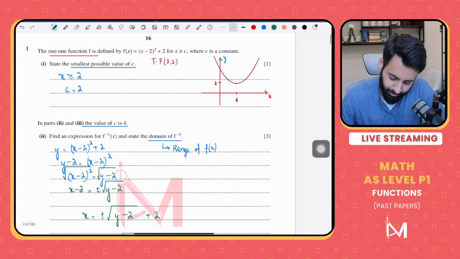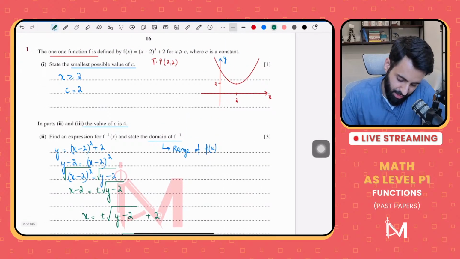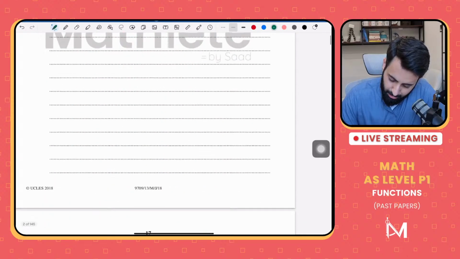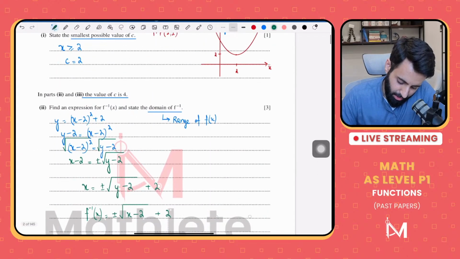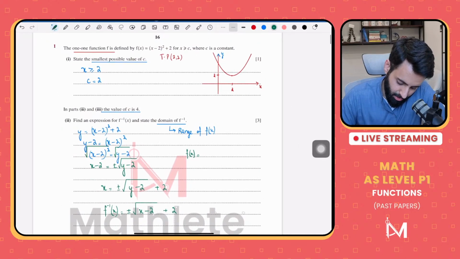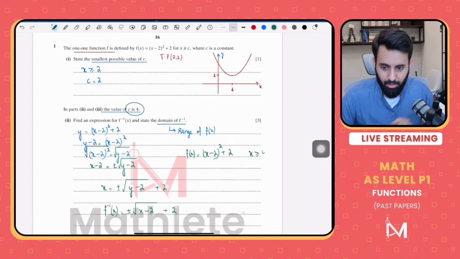Let's go back. The question gives you plenty of space, and there's a good reason why. So f of x, if you go back, is (x minus 2) the whole thing squared plus 2. And now the question says the value of c to take is 4. That means x is greater than or equal to 4.